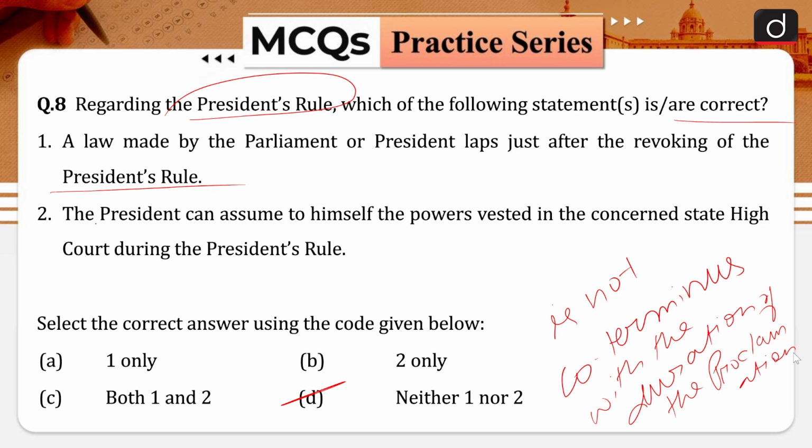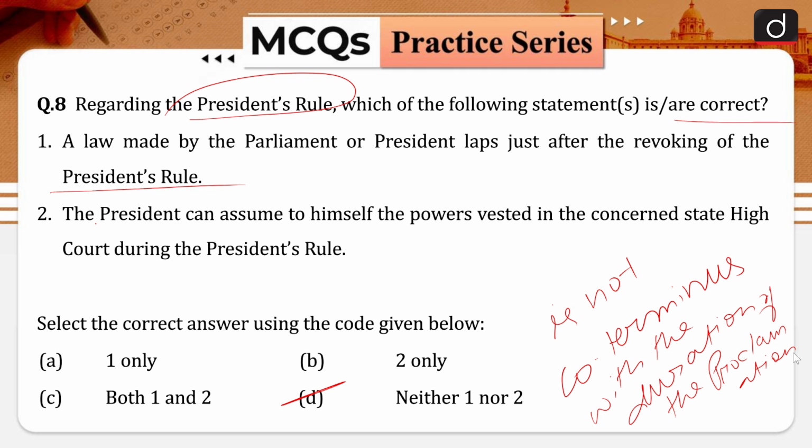The President acquires the following extraordinary powers when the President's rule is imposed in a state. Firstly, he can take up the functions of the state government and powers vested in the governor or any other executive authority in that state. He can declare that powers of the state legislature are to be exercised by the Indian Parliament. He can take all necessary steps, including the suspension of the constitutional provisions relating to any body or authority in the state.